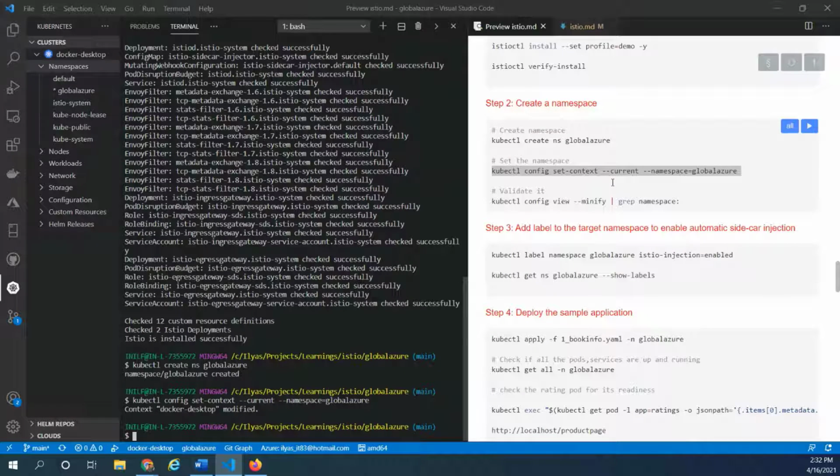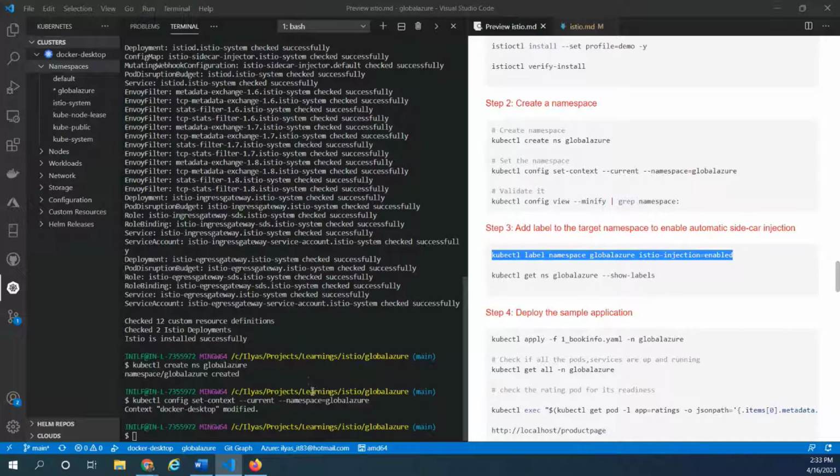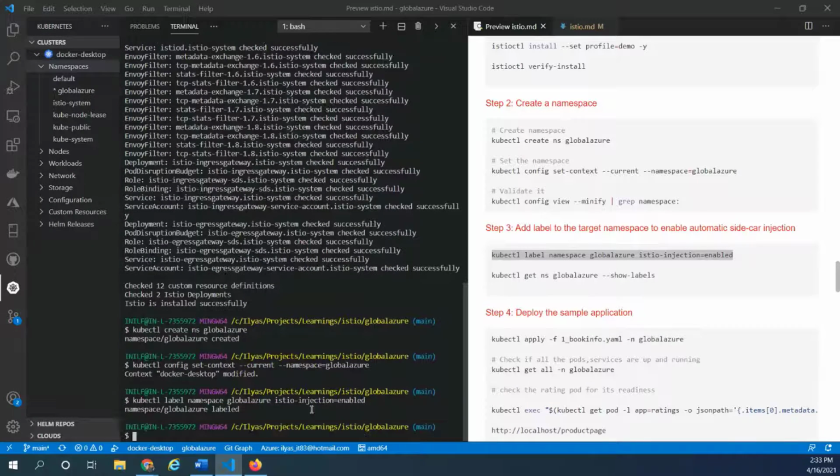There are two ways, in fact, to do this. We could either directly deploy the sidecar using istioctl, or we could simply label the namespace where my application is going to be deployed, and Istio will automatically deploy the sidecar as and when I deploy my application. So that's exactly what I'm going to do here. I'm simply saying kubectl label the namespace global-azure with this label, right? So here we go. Let's copy and paste it. This is going to label my namespace.